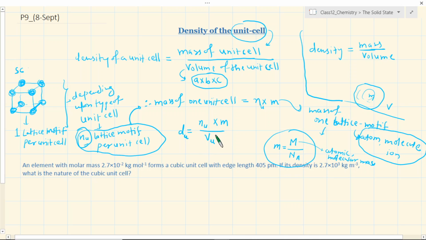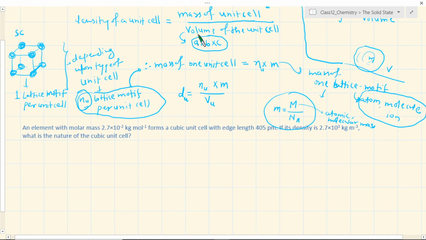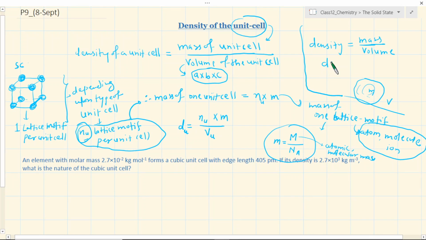Okay, so this is what is important. There are simple calculations generally asked. One may ask the question, when we can find out the density by this method, why do we have to worry about that? Well, this is not about just the density. Density can be used to find out some other thing. Although the two densities are the same, d is equal to m upon v, this d and this d for the same substance are the same, right? But if I know the density of the substance, which is already known to me, I can find out some other parameters which are not possible otherwise.